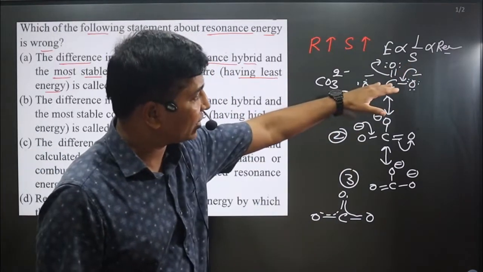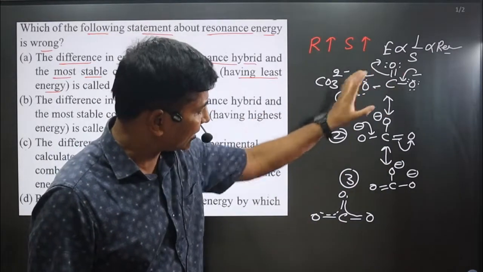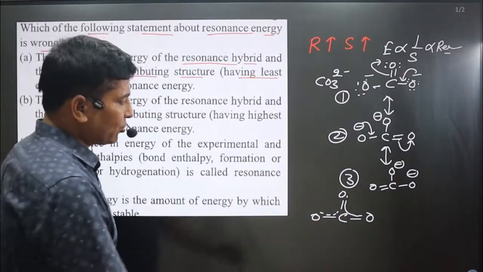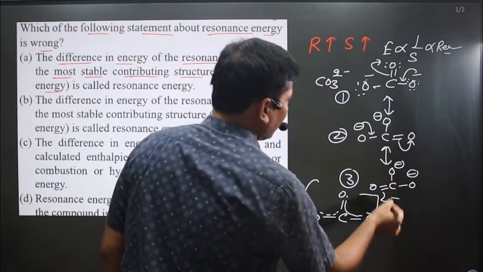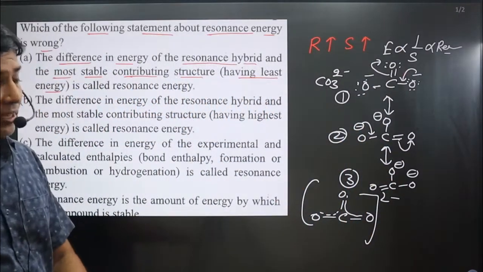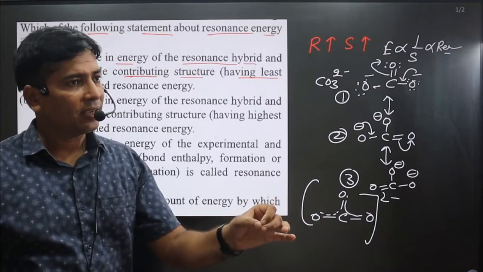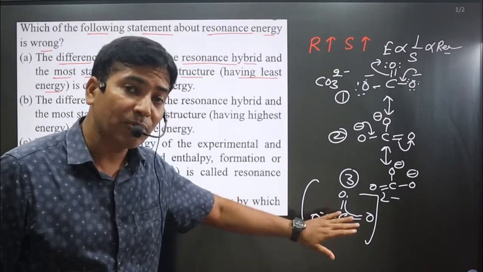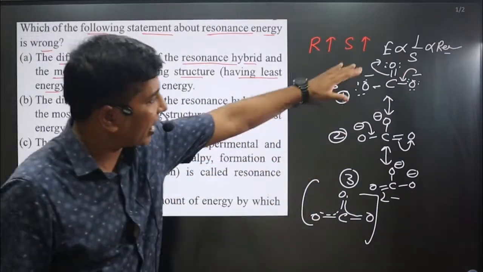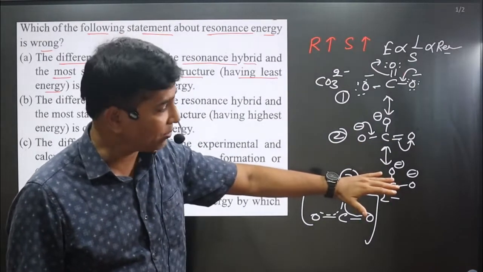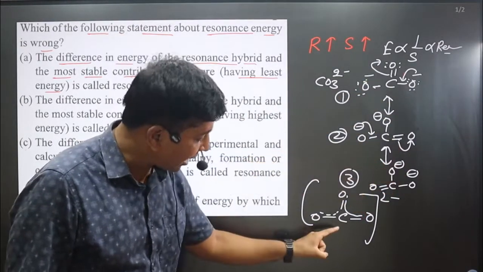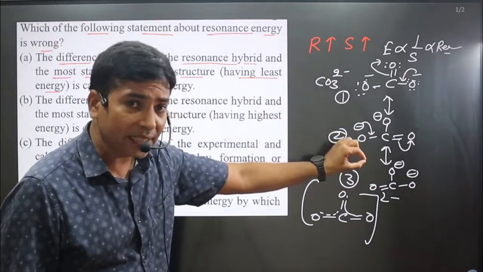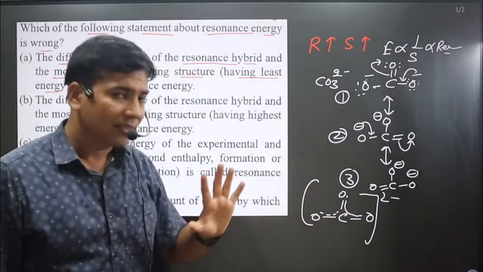So that's why the stability of this one is less in comparison. In the hybrid structure, the charge is thoroughly distributed over oxygen, carbon and oxygen. That's why the hybrid structure is supposed to be more stable than the resonating structures. And we have learned that in terms of energy, stability is inversely proportional to energy. If it is more stable, then the energy of this system is supposed to be least. The resonating structures are also stable, but they are not as stable as the hybrid structure. So their energy is also low, but a little bit higher than the hybrid structure.